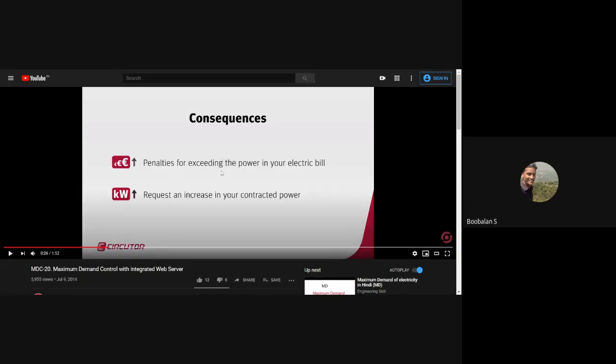So that's why we are exceeding the power, and that's why the electricity bill is getting raised a little bit. In the same way, we will get a request from my electricity supplier, right? They will say you people are consuming more energy, so your transformer is not able to supply that much energy. So definitely you need to upgrade your transformer or your kVA, otherwise you need to increase your contract power. So for this purpose we need a metering system to reduce these things.